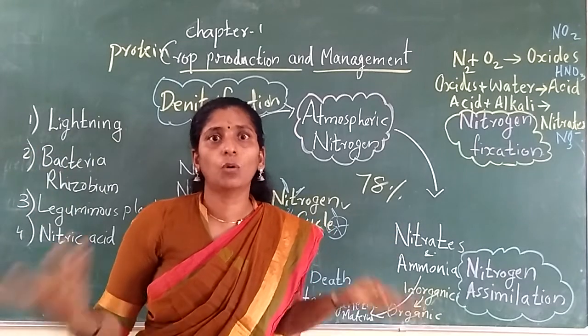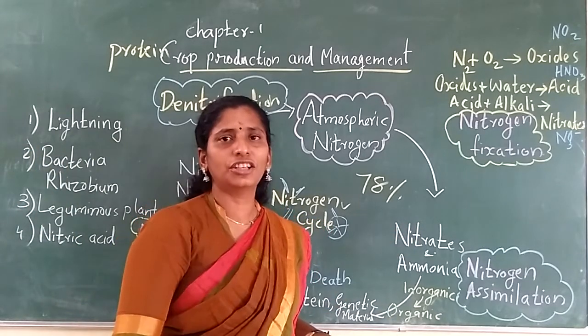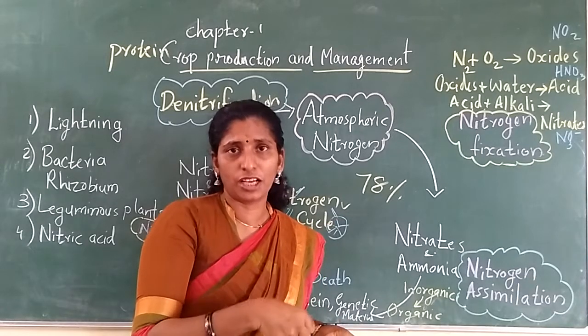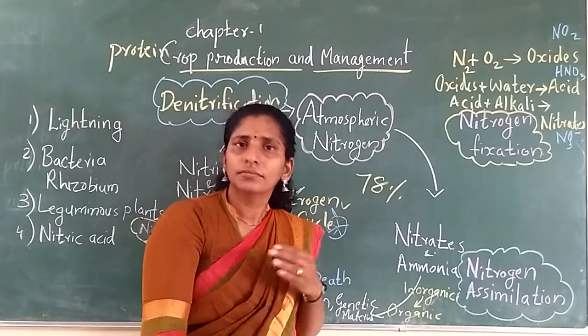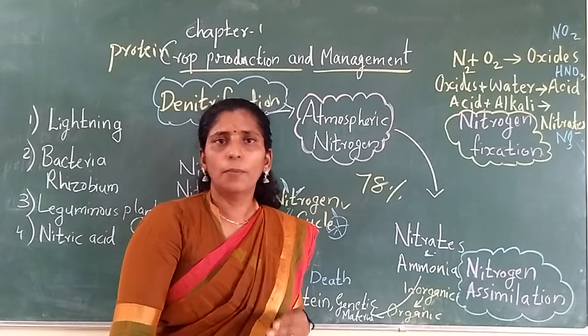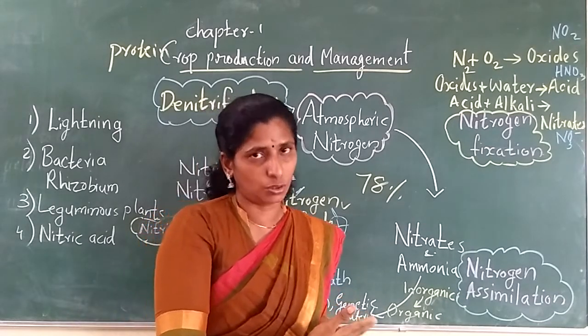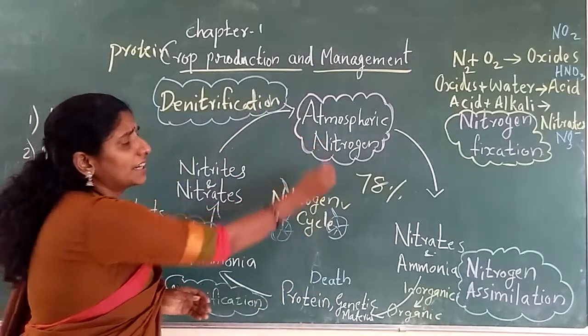What magic it is, how it is happening. Plants are taking nitrogen, not from the atmosphere, but from the soil. The plants are taking nitrogen, and the soil is rich in nitrogen by farmers providing it and some other ways that we are going to discuss today. So, where is nitrogen now?